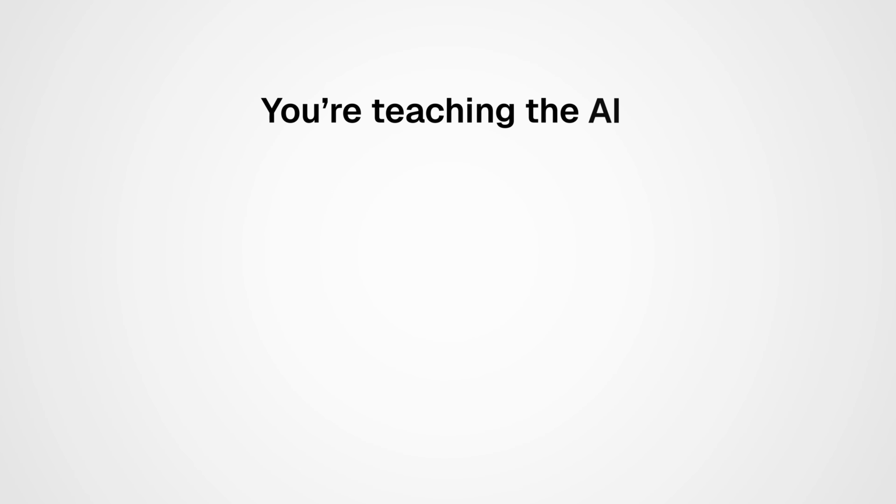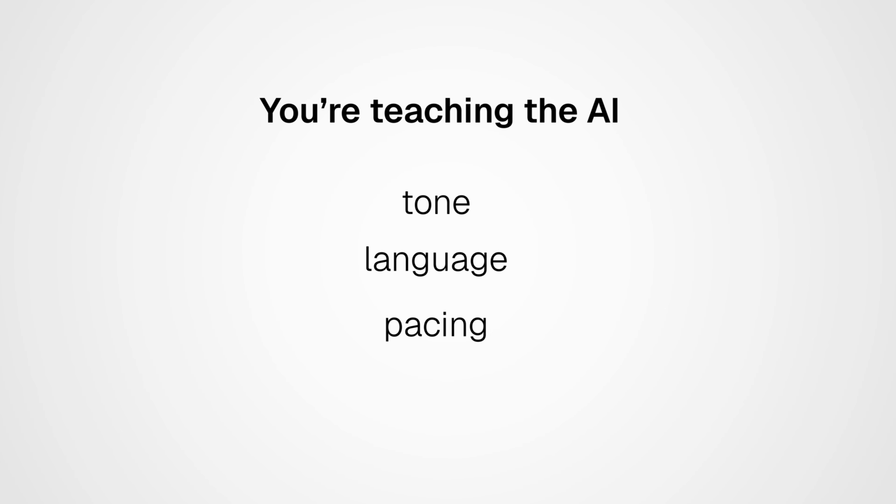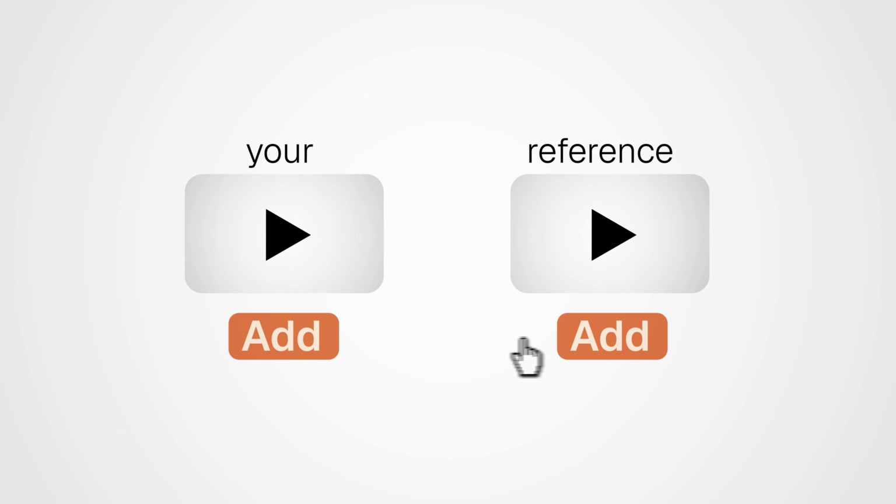Now we'll create a content style group. Here, you're teaching the AI how you want the script to sound. That includes tone, language, pacing, and overall vibe. You can add your own videos or reference examples so the AI knows exactly how you want the script to sound.